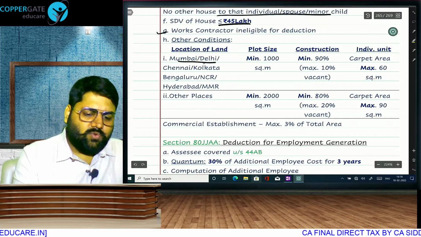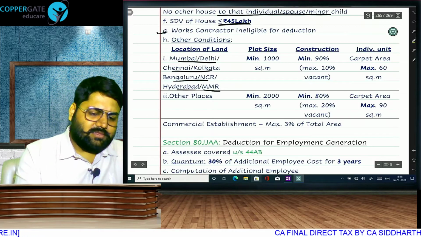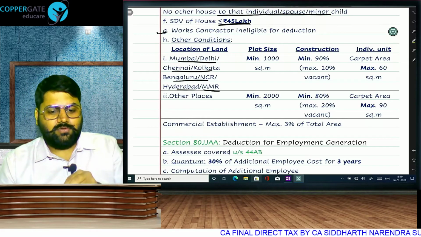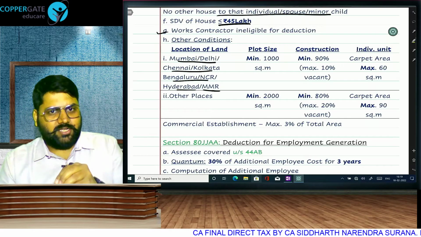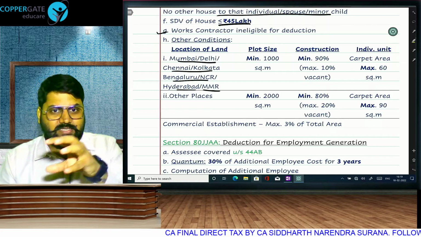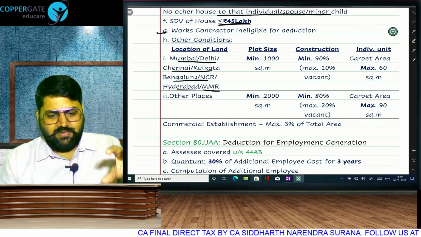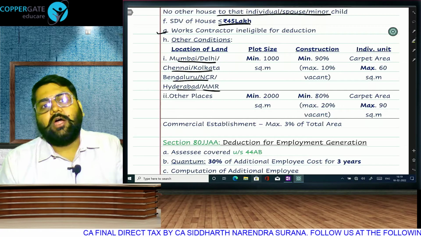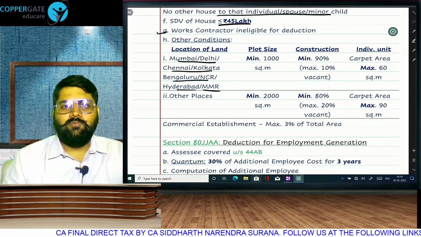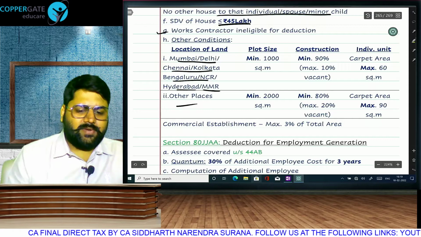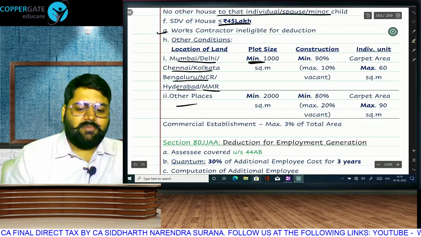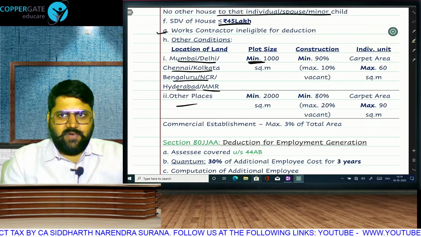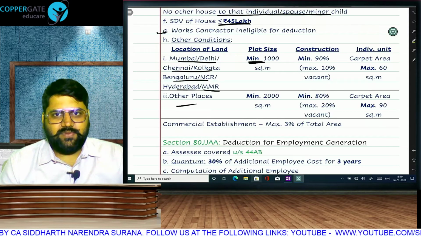If the land is in Mumbai, Chennai, Delhi, Kolkata, Bangalore, Hyderabad, the National Capital Region, which includes Delhi, Gurgaon, Faridabad, Ghaziabad, all those cities, or the Mumbai Metropolitan Region, which includes Mumbai and the nearby cities of Thane, Vasai, Navi Mumbai, Palghar, Mira Bhayandar, these are cities around Mumbai. That's called the Mumbai Metropolitan Region, and other places. Your plot size should be minimum 1000 square meter. If you want to convert to square feet, 1 square meter is 10.76 square feet.